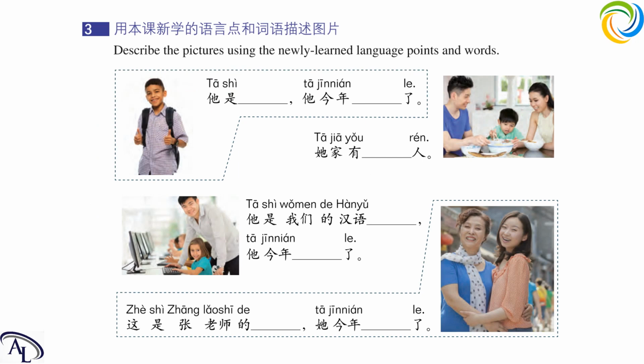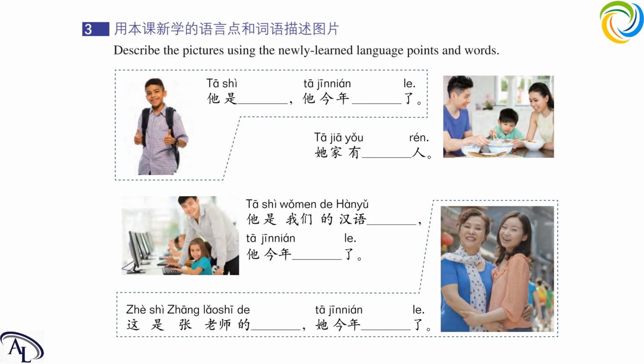他家有 what 人? Okay, this one is really obvious. It is asking about how many people there are in their family. So we can see in the picture there are 3 people. So 3 口人. Don't forget about the measure word 口. 三口人. Next one. There is a teacher and a student here.